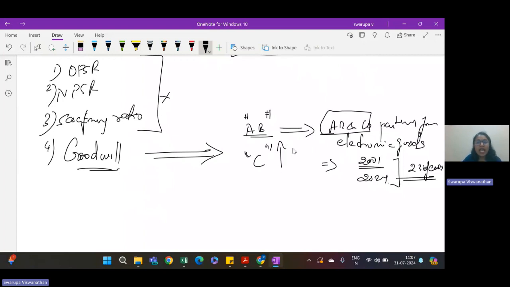So C joins today and he starts enjoying the benefits of AB and Co partnership from the day one itself. So in 2001, when they set up AB and Co partnership, they were hardly getting any profit. But AB and Co survived, and Mr. A and Mr. B had put in their time and effort and energy to bring this business up. Mr. C is enjoying the benefits of the brand value which is created by A and B with their own efforts. So he has to compensate A and B.